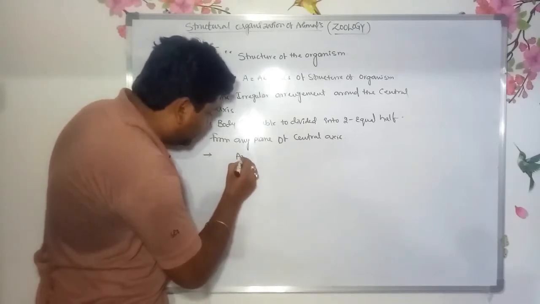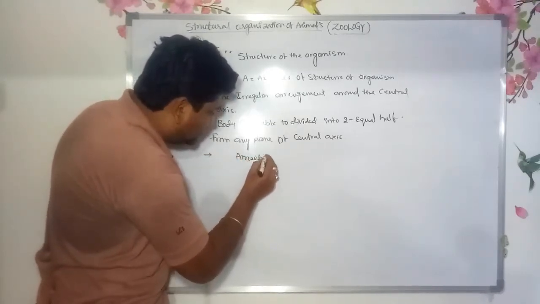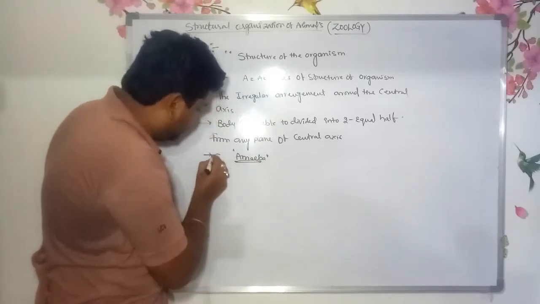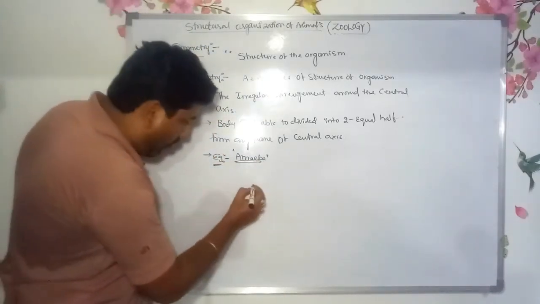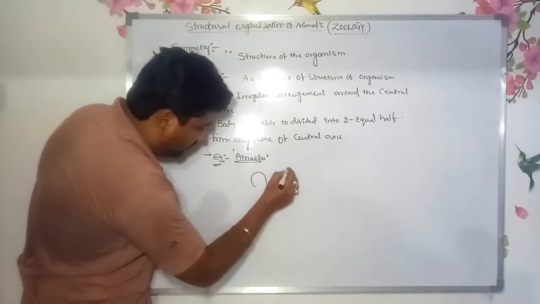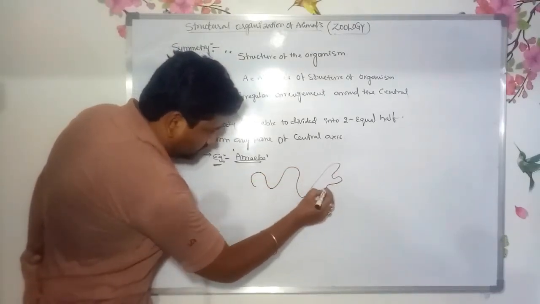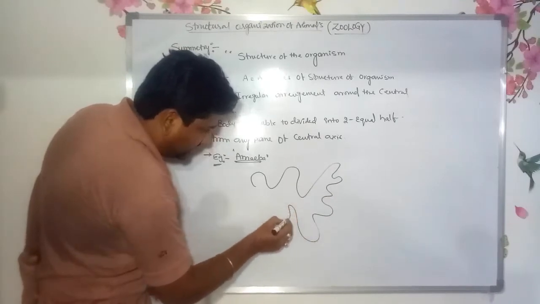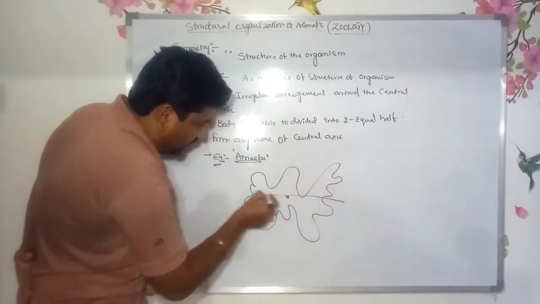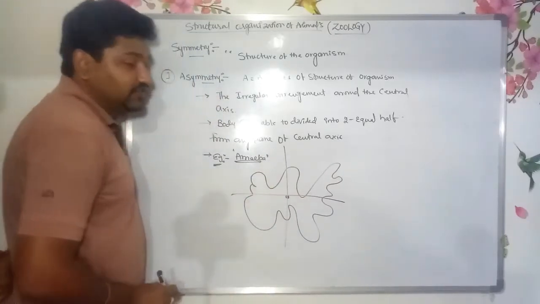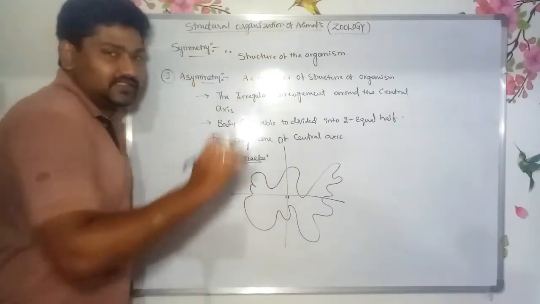For example, amoebas. These amoebas show irregular arrangement, which is asymmetry. The shapes are irregular, so we cannot divide them into two equal halves from any plane of the central axis. Are you clear?